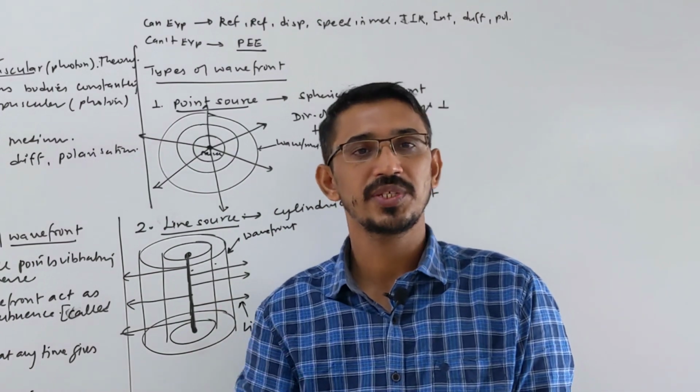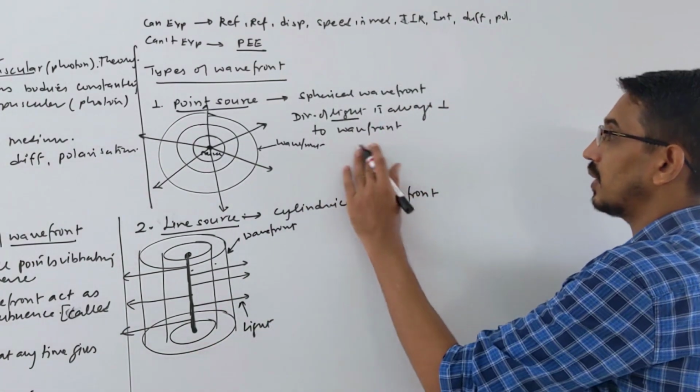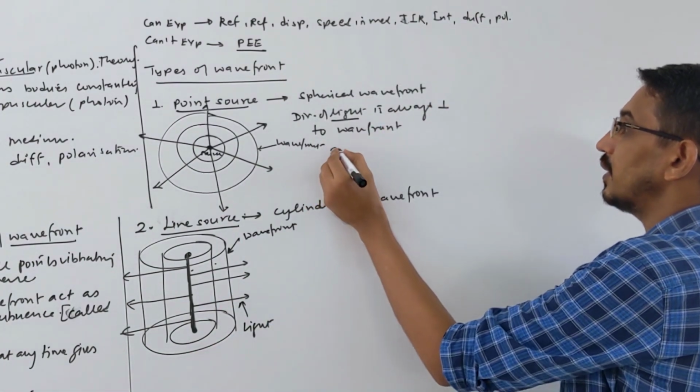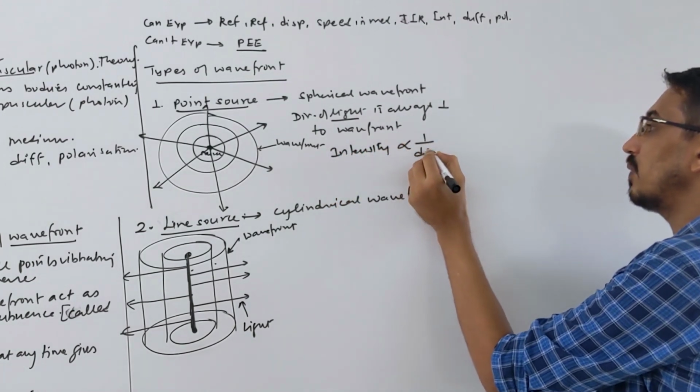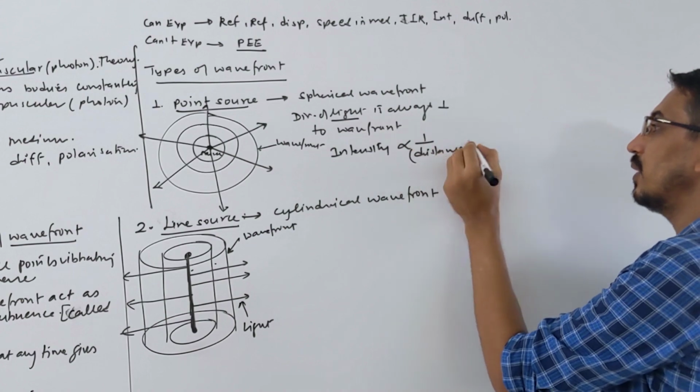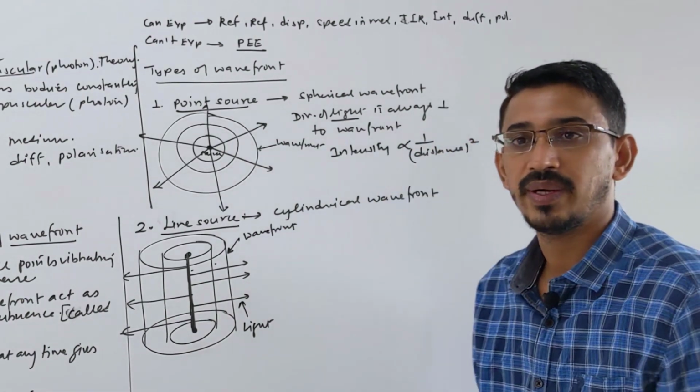Here remember in the photoelectric effect we have learned some questions, that how the intensity due to a point source varies with distance. So by chance they can ask here also. I am writing here, intensity due to a point source, how does it vary with distance? It varies inversely as distance square, if you remember.